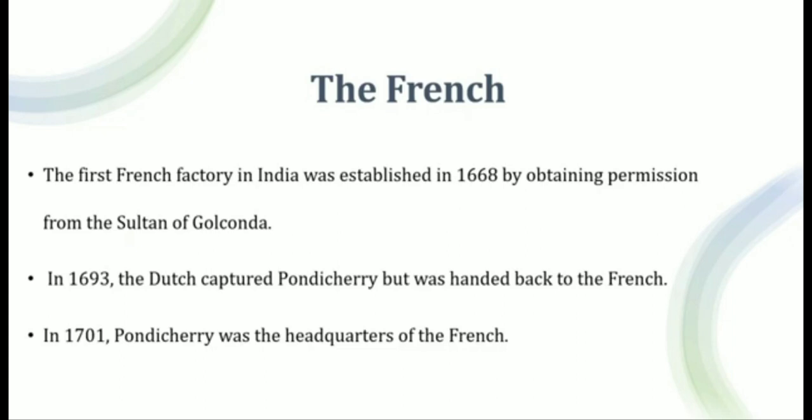Tarangambar was the headquarters of the Danes. They failed to strengthen themselves in India, and in 1845 they were forced to sell all their Indian settlements to the British. Because of their failure, they gave all their settlements to the British company.